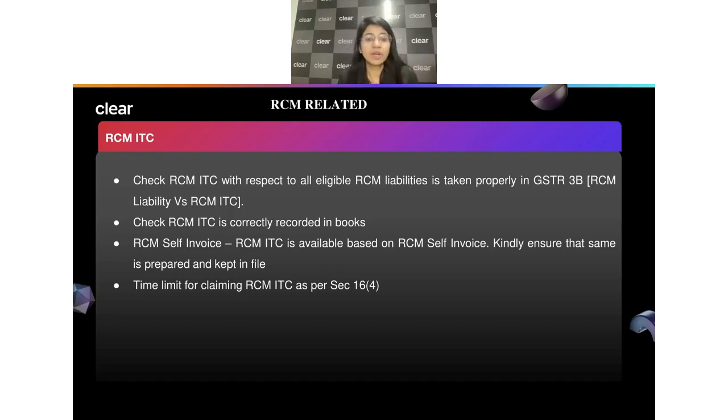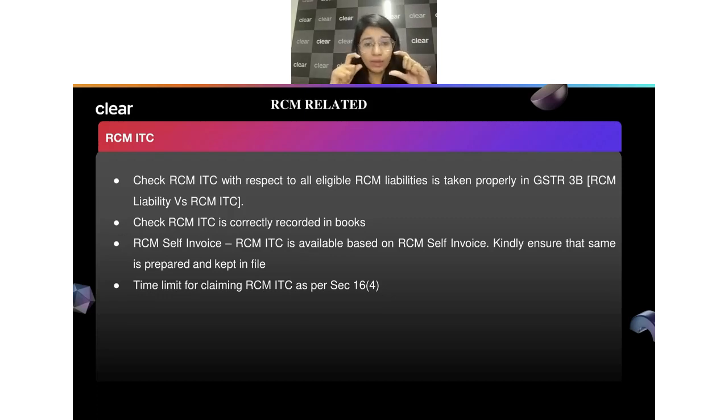It's always suggested that you claim that ITC in the same month, because many times you will see discrepancies otherwise. So whenever it comes to ITC, 3.1D should be equal to 4A3 plus 4A2. That is something we should always do, because when it is in the same month, you will never see the differences at all, and it's very easy to even explain to the department. Or the value in 4A2 plus 4A3 is less than what is reported in 3.1D. This is something we should always keep in mind.